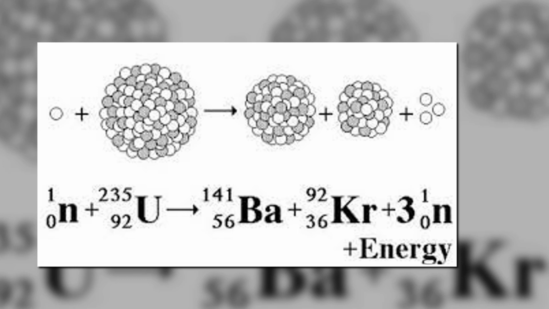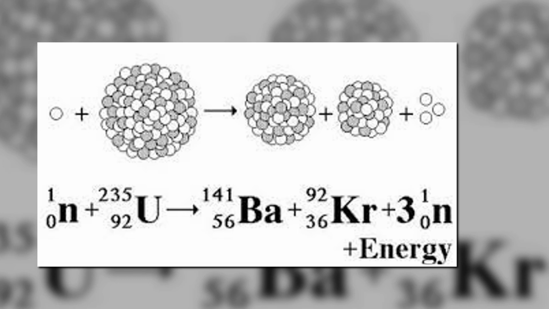But if you add 141 and 92, you get 233, and the original mass number of the uranium atom was 236. So, to balance the reaction, 3 neutrons are released in the process along with energy. These 3 neutrons then hit another 3 uranium atoms, and the process goes on like a chain reaction.